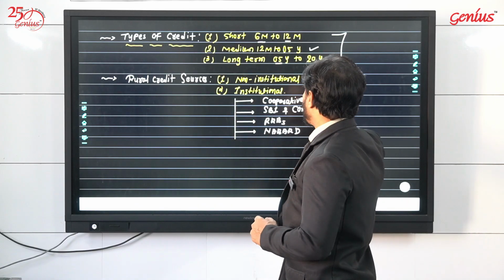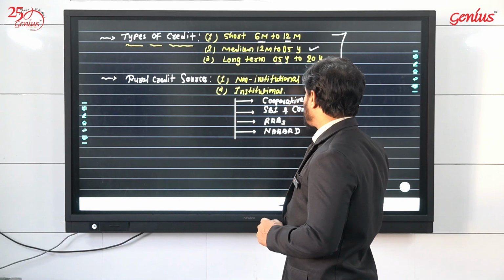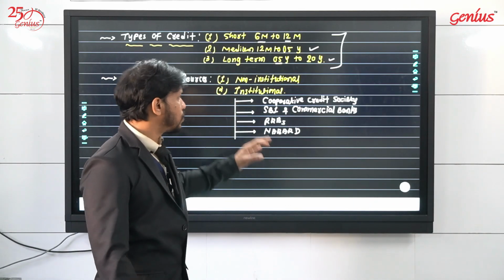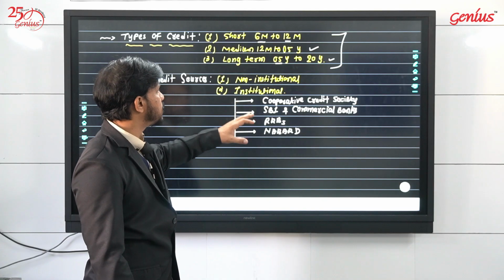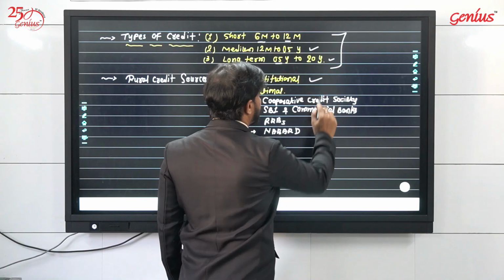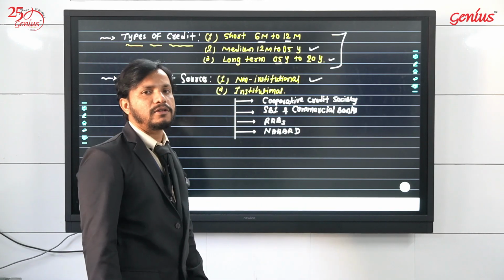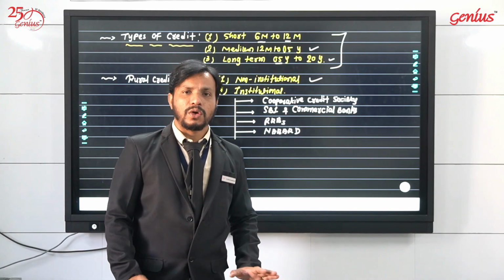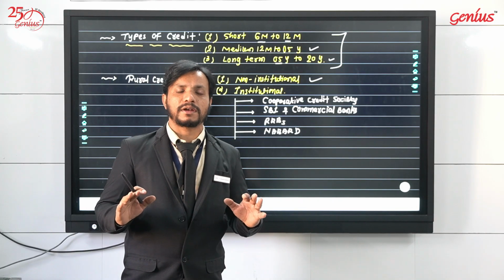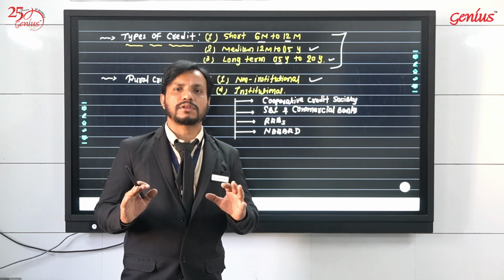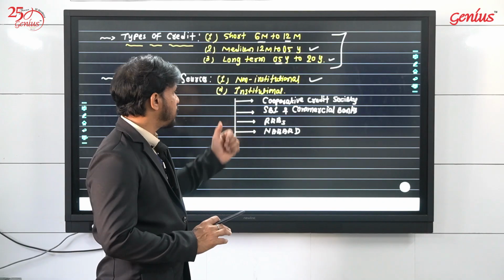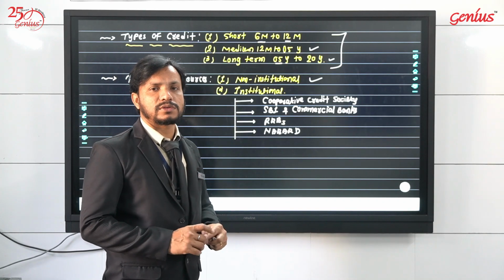So now in villages, which are the sources that can provide financial facilities to the farmers? These are the sources: non-institutional and institutional. Non-institutional sources are unorganized sources, which have not been authorized and do not have any particular authority, regulations or control by any superior authority. Those sources are known as non-institutional sources.